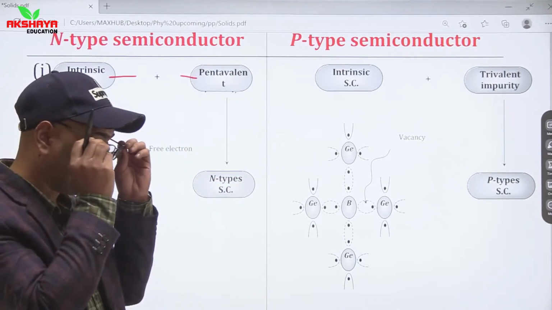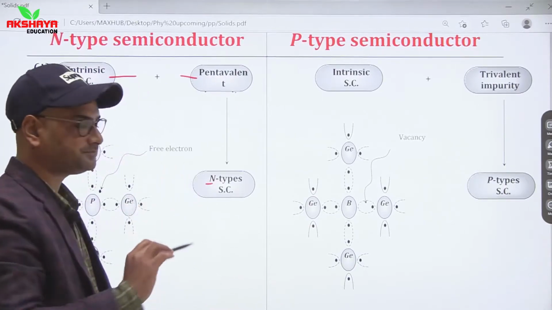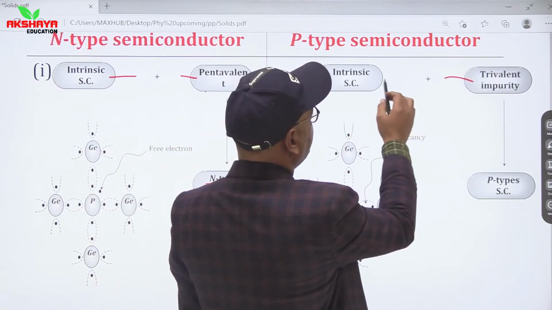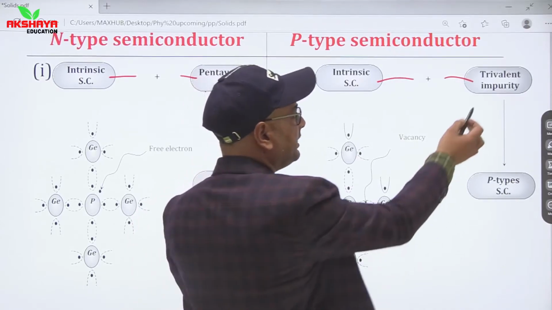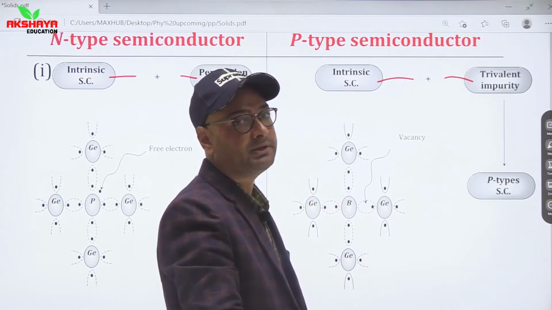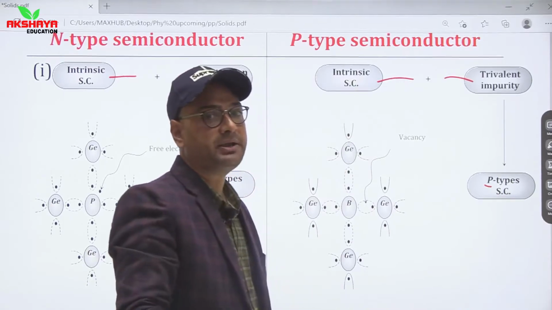Excess electron means negative charge, so we can say n-type semiconductor. Similarly, if trivalent impurity is added in intrinsic semiconductor, then there is deficiency of one electron. Deficiency of electron means positive charge. So it is called p-type semiconductor.